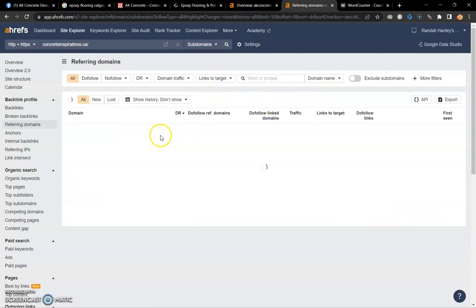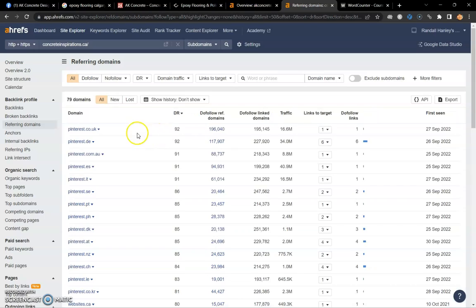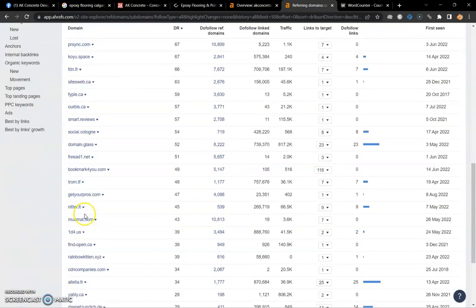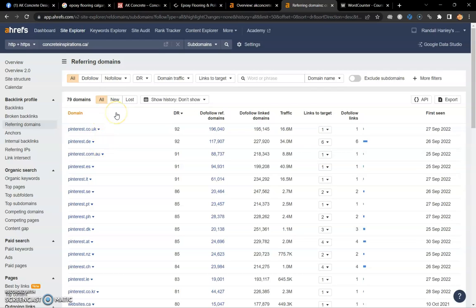And we can go here and see exactly what websites they have pointing back to them. And then these would be the websites, right? You would go in, create an account, make a couple posts with your website link, linking back to your website.